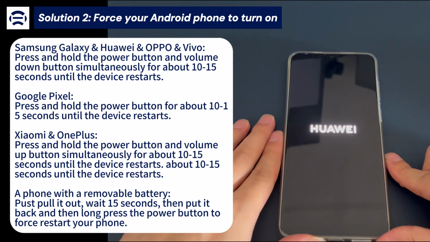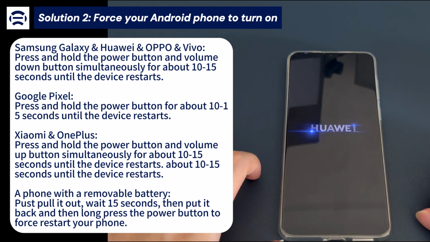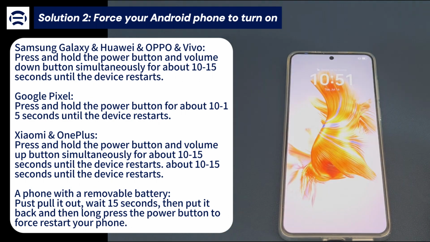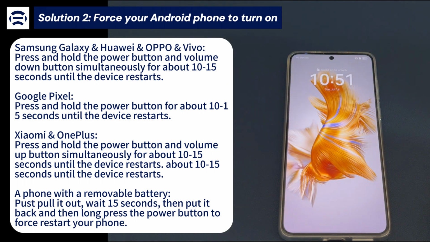If you're using Vivo, press and hold the power button and volume down button simultaneously for about 10 to 15 seconds until the device restarts. If your phone has a removable battery, just pull it out, wait 15 seconds, then put it back and long press the power button to force restart your phone.